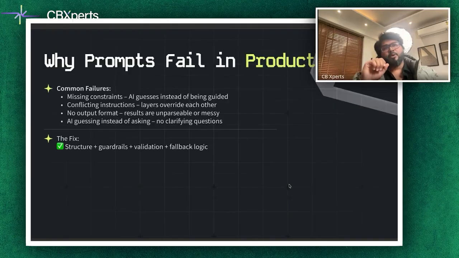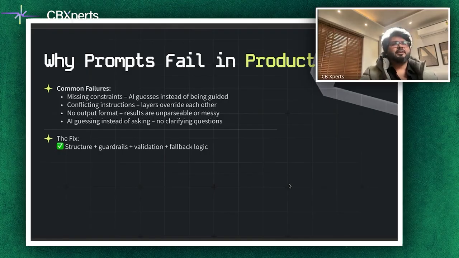Now, again, it's important that we understand why, a lot of times, and this happens even today, prompts fail in production due to missing constraints. The AI guesses instead of being guided. Conflicting instructions are present, one layer overriding the other. There is no proper output format. Results are messy. And the AI guesses instead of asking clarifying questions.